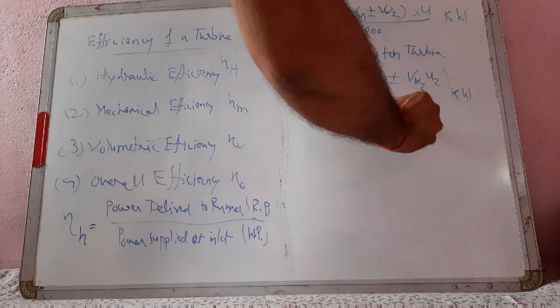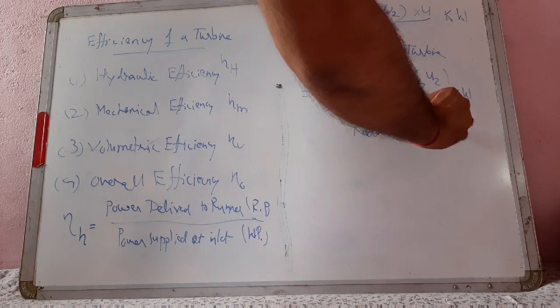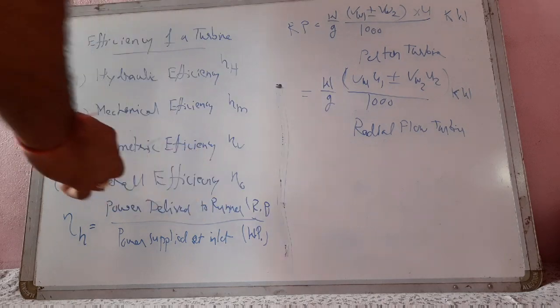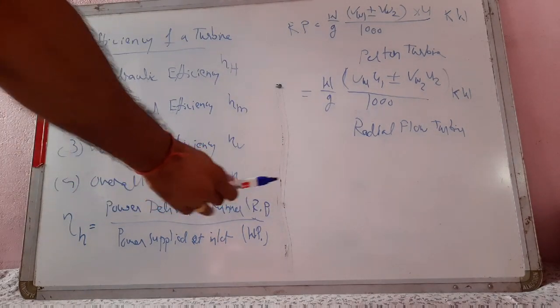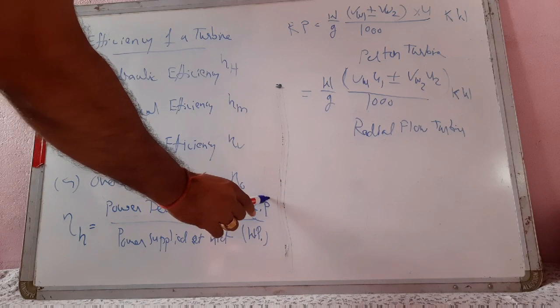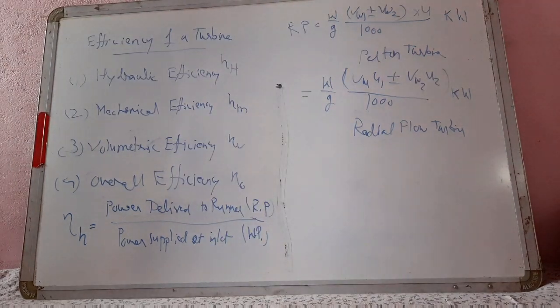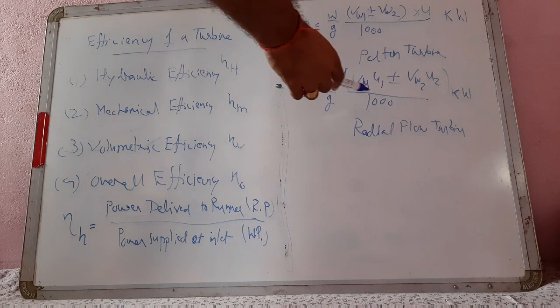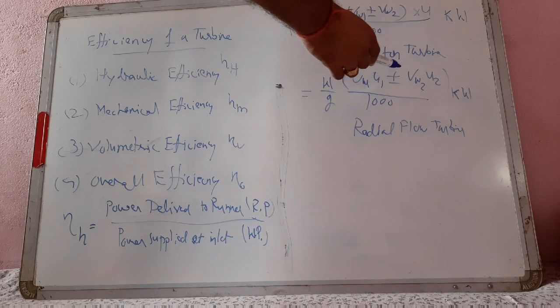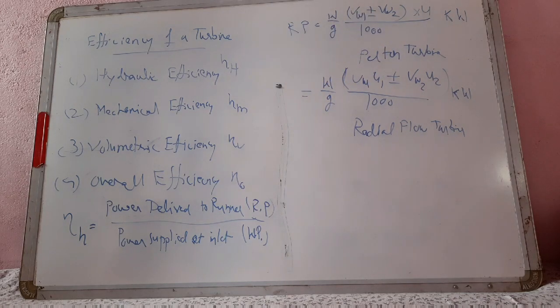So here the runner power has two values. For Pelton turbine it is VW1 plus minus VW2 whole multiplied by U, and for radial flow reaction turbine it is VW1 U1 plus minus VW2 U2 by 1000.